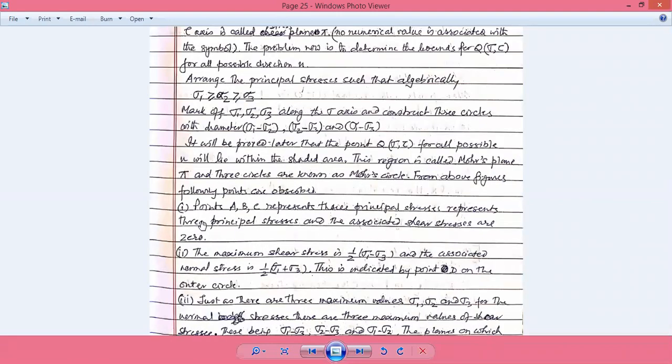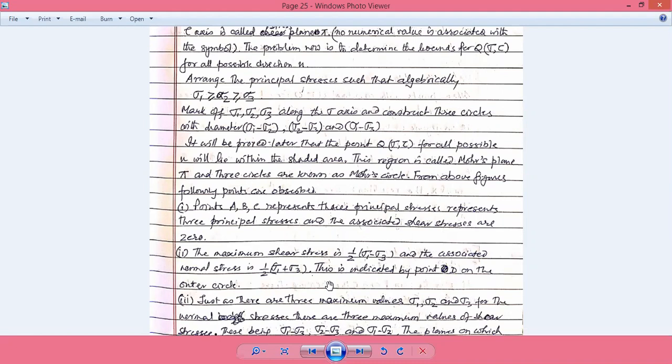These points A, B, C represent the three principal stresses, and the associated shear stresses are 0, because all three points are exactly on the sigma axis, and on the sigma axis there is no shear stress, since the tau value is equal to 0. So here all associated shear stresses are 0.